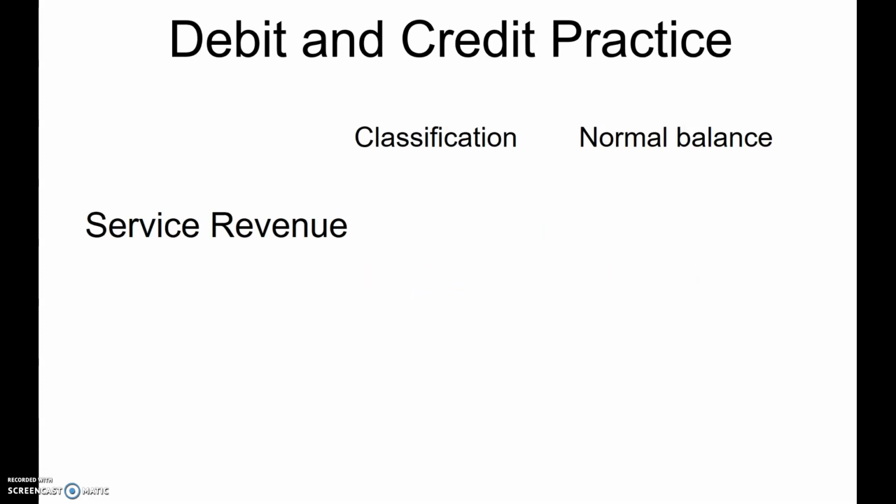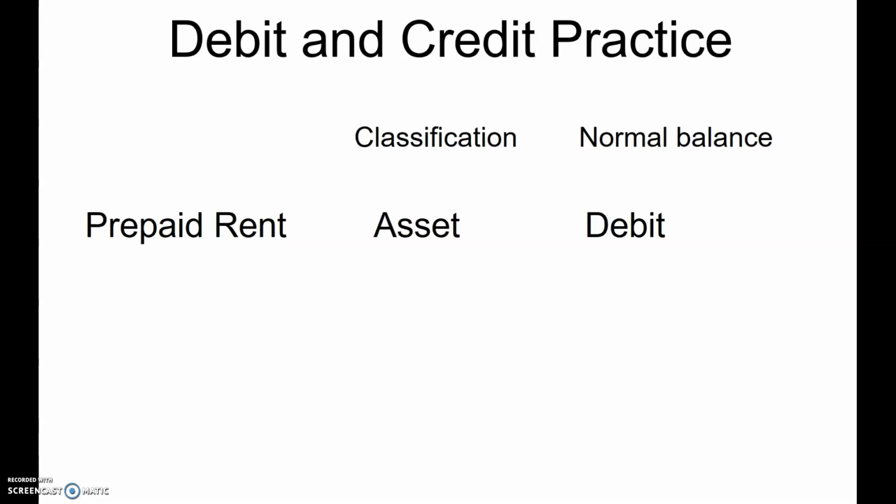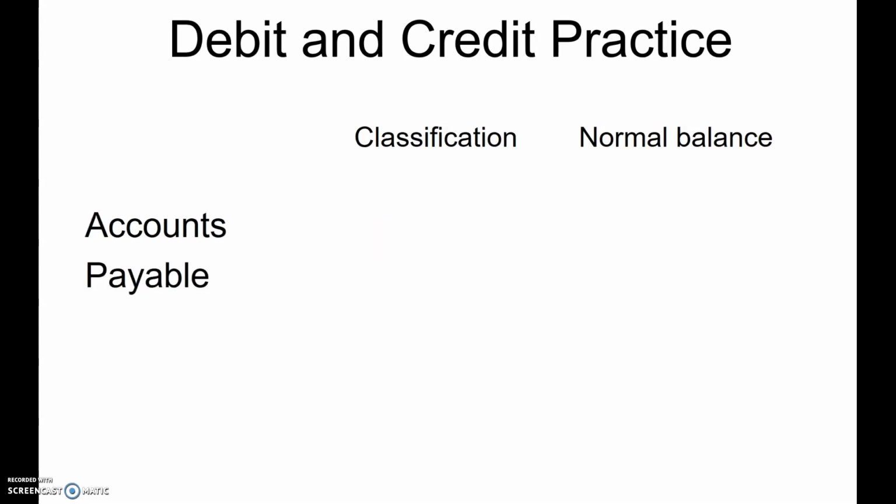Service revenue. Your My Accounting Lab exercise is going to want you to say that it's an equity account, but I like to look at it in its own classification of revenue because it's got its own balance. Revenue has a credit balance. Prepaid rent. Prepaid rent is an asset, normal balance debit. Accounts payable. Whenever we see the word payable, we know we're dealing with a liability. Liabilities have a normal balance of credit.